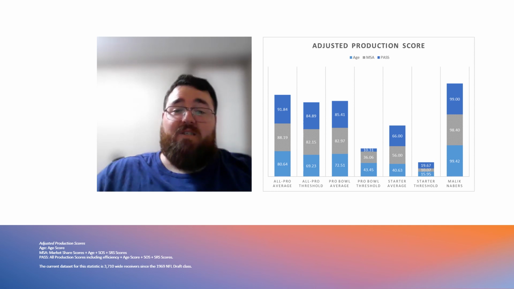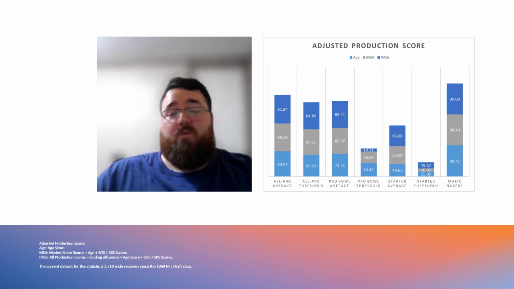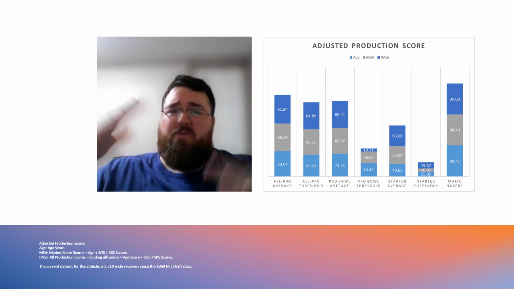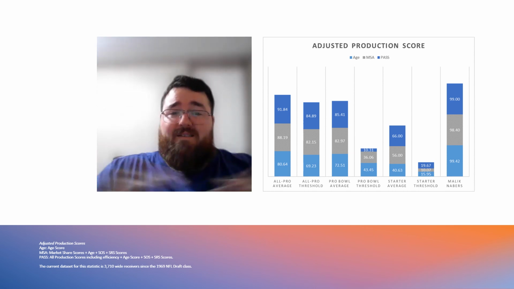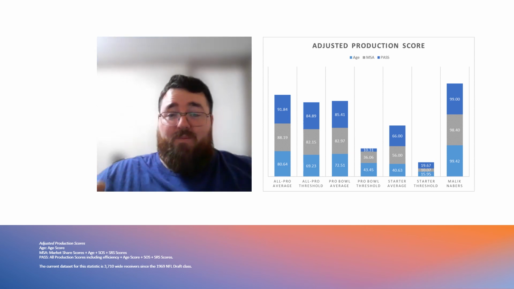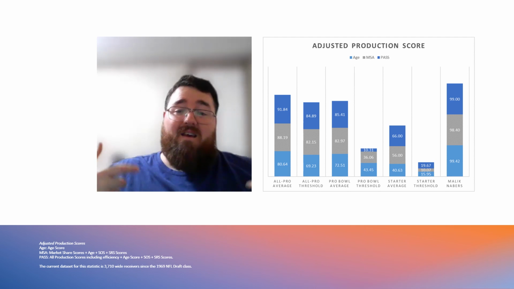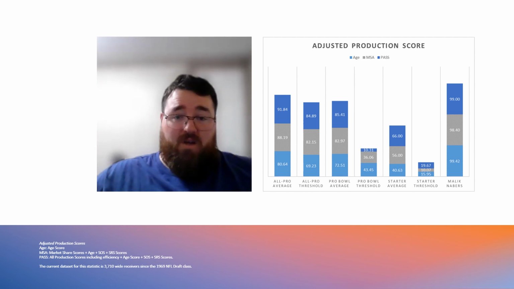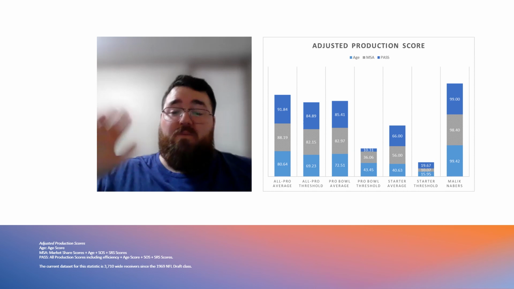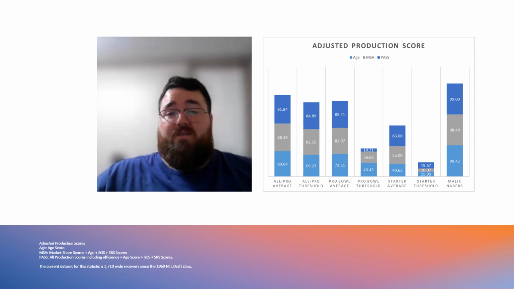And let me know in the comment section below, who are your top 10 wide receivers? How would you rank them? I really want to know. Again, this was all based on data. It wasn't based on film or anything like that. It's just based on how they tested as athletes, their age profile, their production profile, compared to past performances. So I want to hear from you guys how you feel about this class.